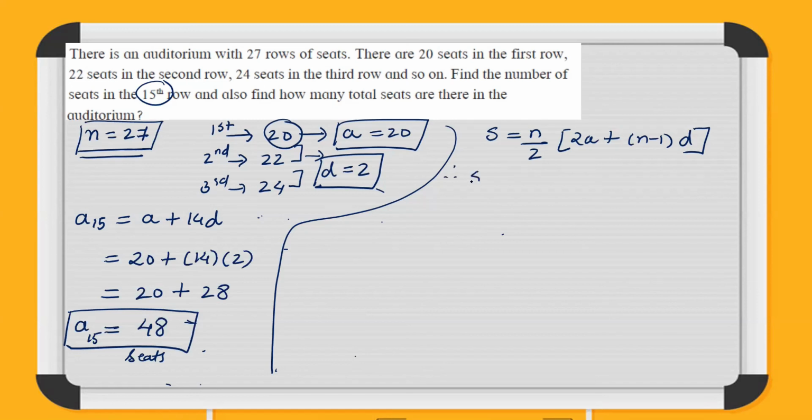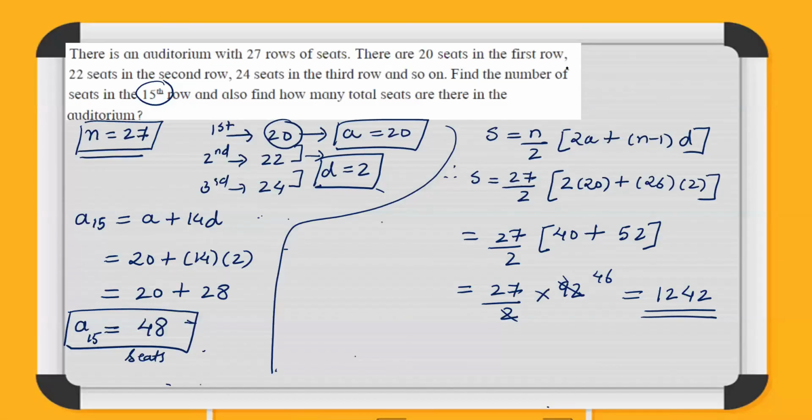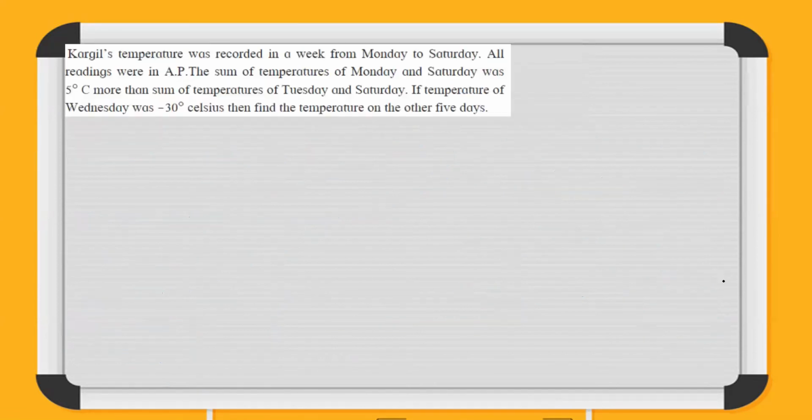So let us put in the values. 27 upon 2, [2 into 20 plus 27 minus 1, which is 26, into D, which is 2]. So let us solve this. It's 1242. That means at the end you need to write the statement. Hence, total seats in the auditorium are 1242. Okay.